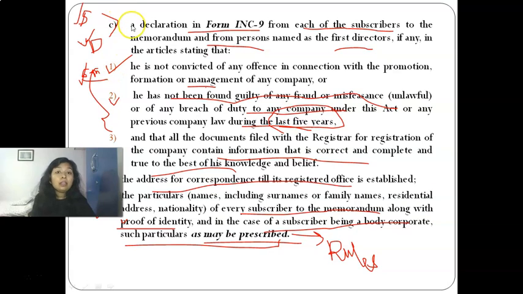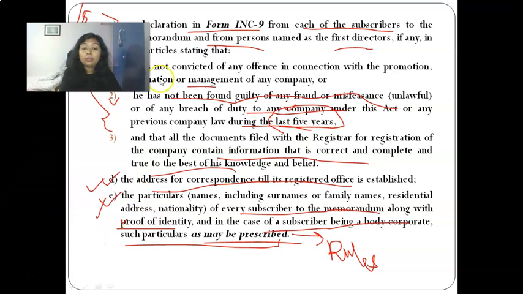And third point is declaration in INC 9 from each of the subscribers to the memorandum and from the person who is named as first director. Means this is to be given by subscriber and first director regarding these three things: that he is not convicted of any offense in connection with promotion, formation and management of the company, or he has not been found guilty of any fraud or misdemeanors, or not conducted any unlawful act to any company under this Act or any other previous law during last 5 years, and that all the documents filed with ROC contain information which is correct, complete and true to the best of their knowledge.